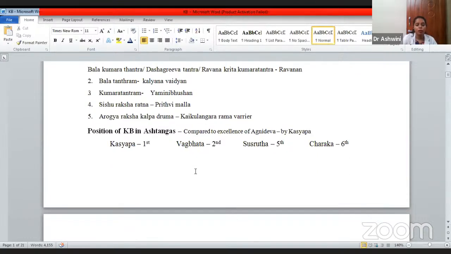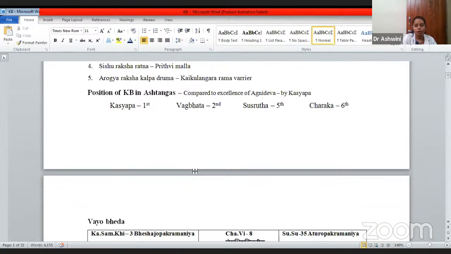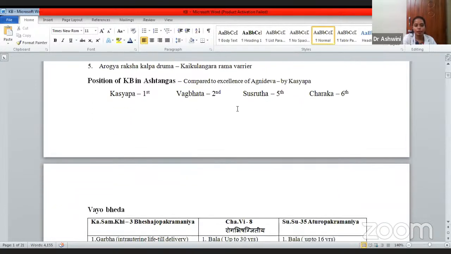Now coming to the position: all acharyas have mentioned the Ashtangas of Ayurveda, but each acharya has given their own preference. Kashyapa, since he has written a book exclusively on Bala, has given first place to Kaumarabhritya. Whereas Vagbhata has given it the second place; first he has given Kaya, then Bala, Graha, Urdhvanga. That is how he has given the places. Sushruta has given the fifth place for Bala Roga or Kaumarabhritya, and Charaka the sixth place. So this is also an important point.